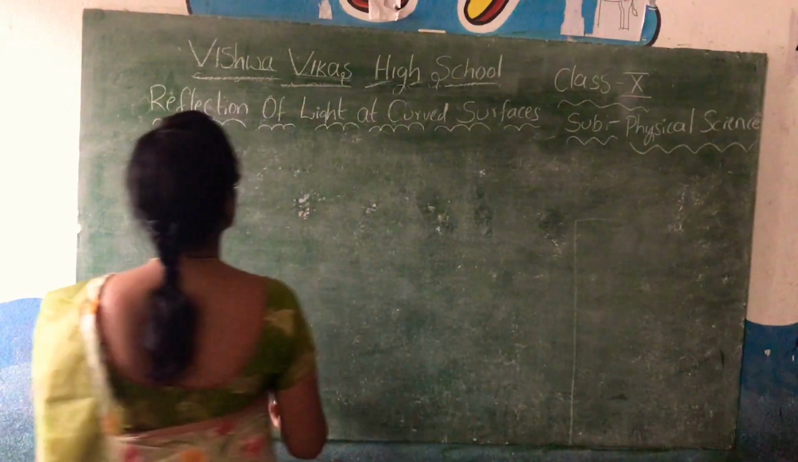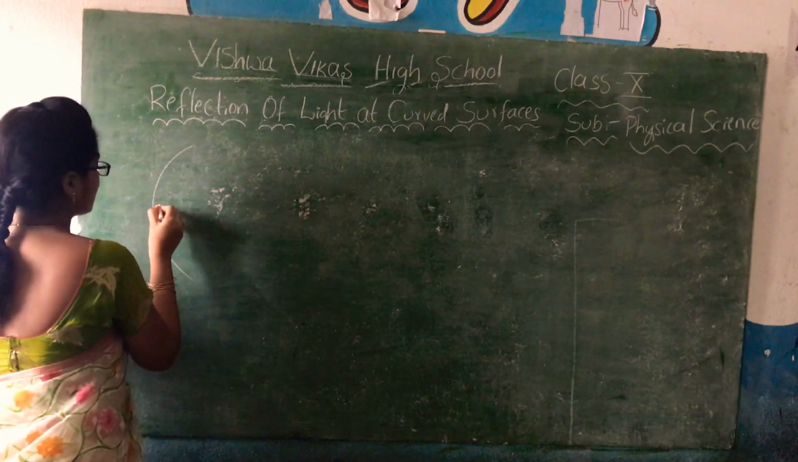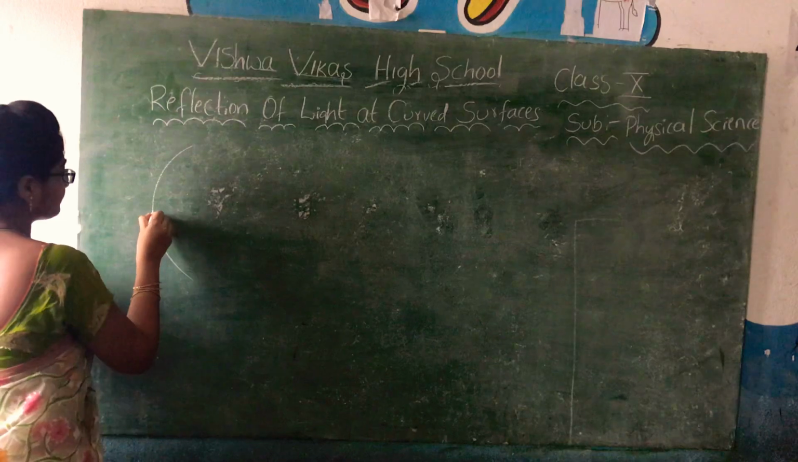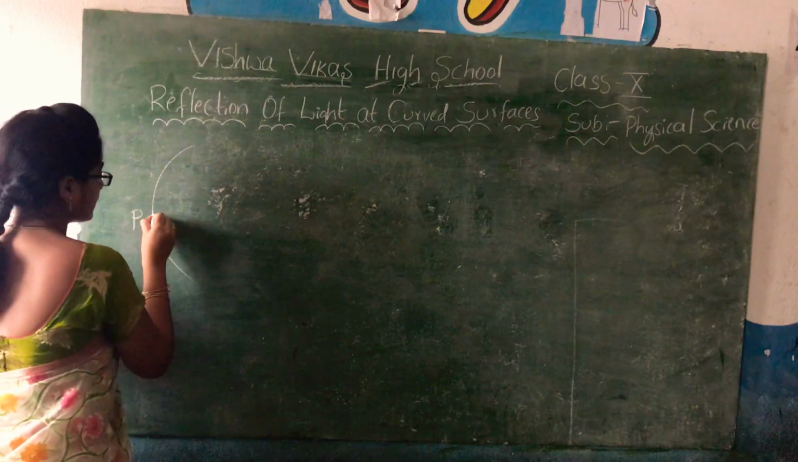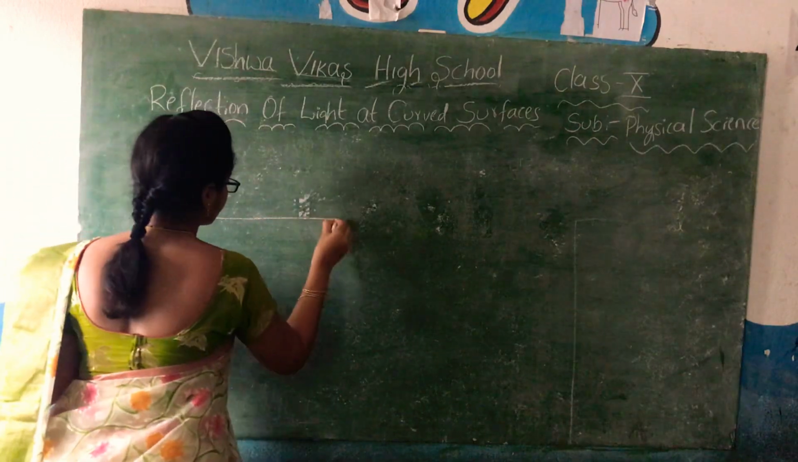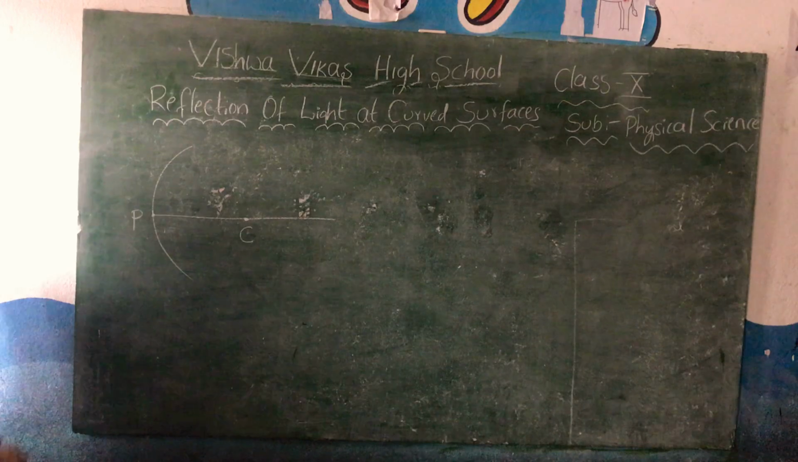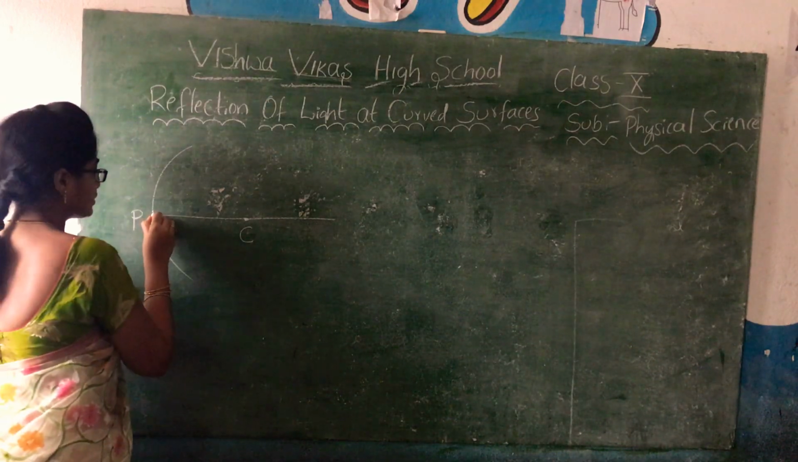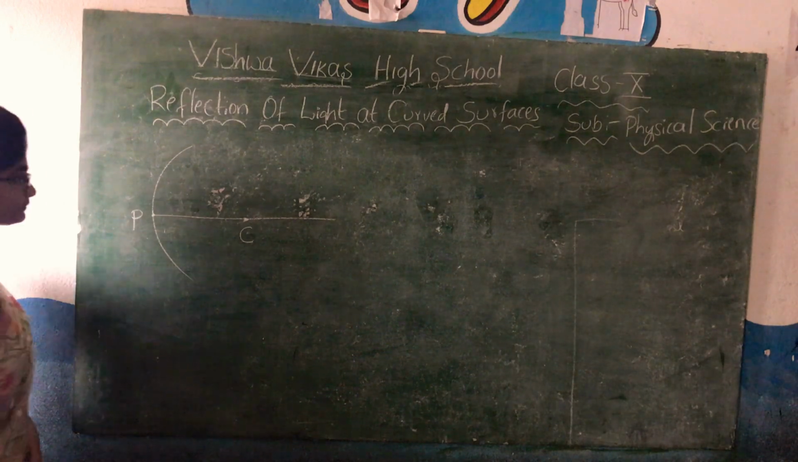So I have also shown you with the diagram. I hope you all have practiced it once again. So if this is, what is this point, children? This is the pole. This line is the principal axis, with C, the center of curvature, at the center, and the line joining the pole and C is called the principal axis.